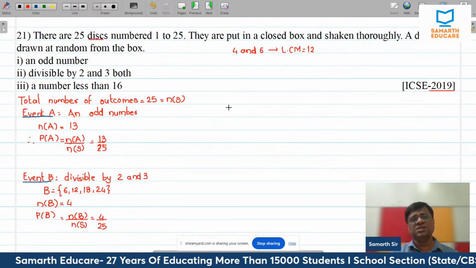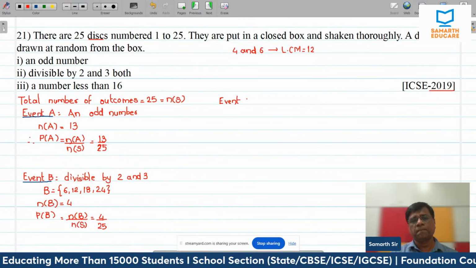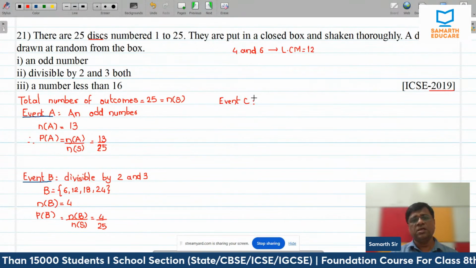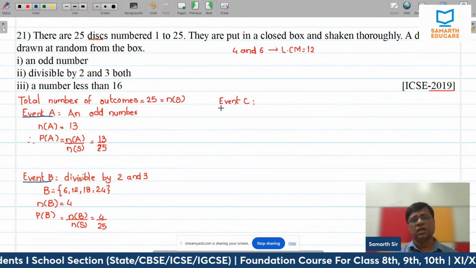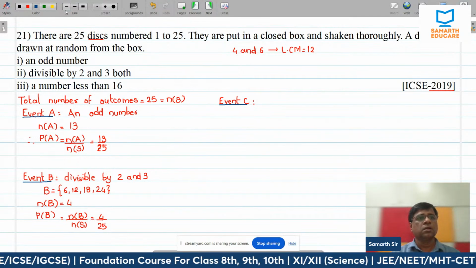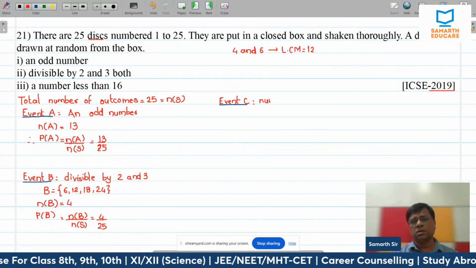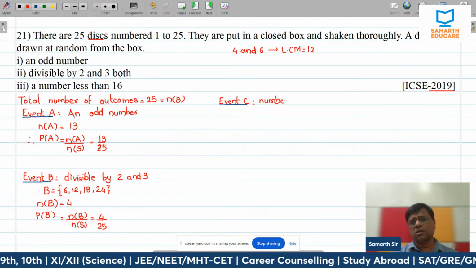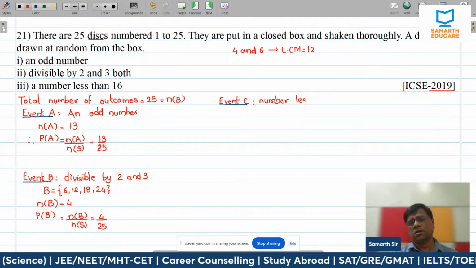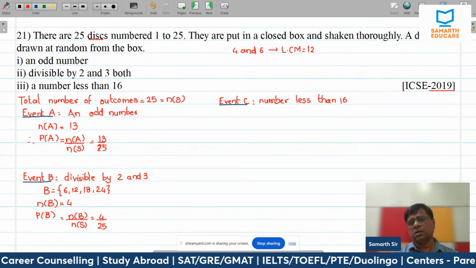Event C is very simple and very straightforward. Event C is a number less than 16.